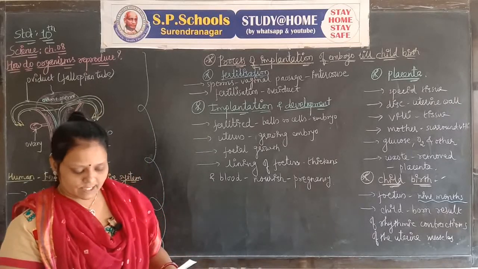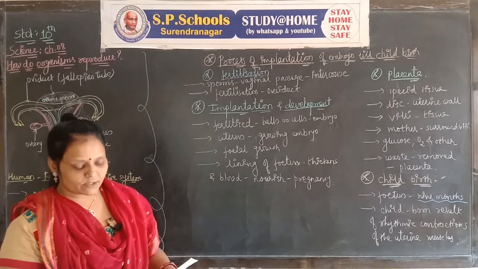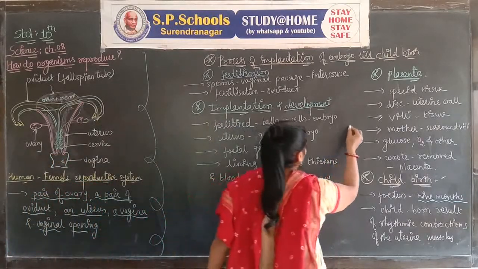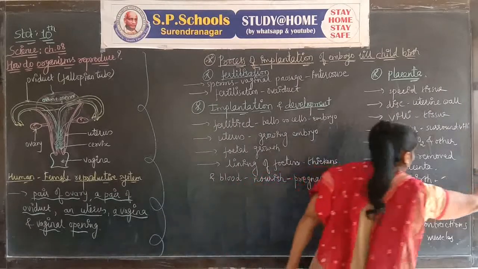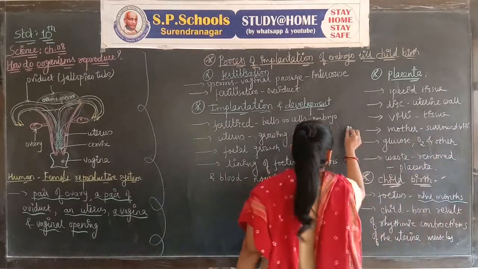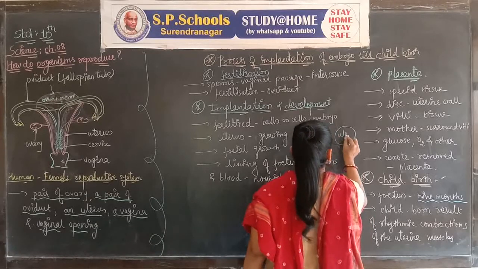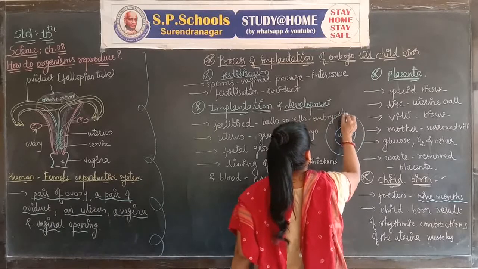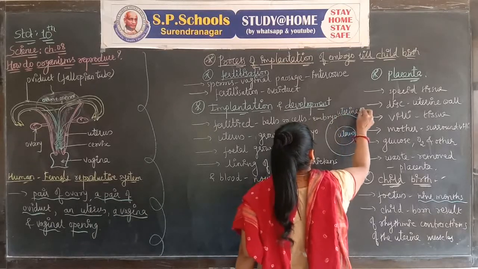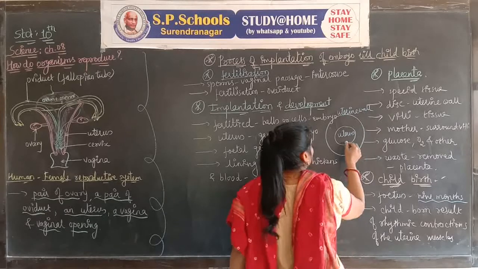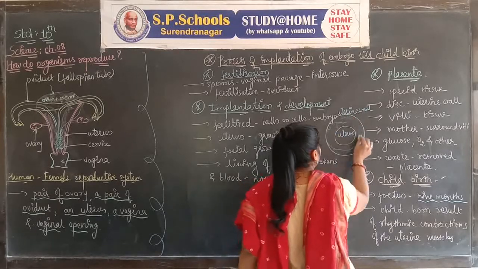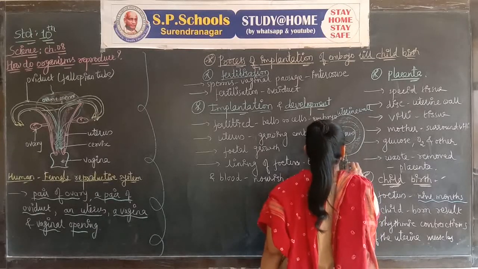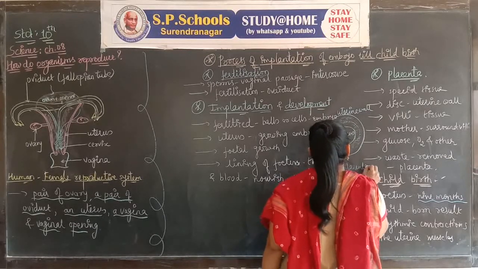This is a disc which is embedded in the uterine wall. See, suppose this is the uterus. This is the uterine wall. Between the uterus and uterine wall, a disc-like structure develops, and it is called placenta.